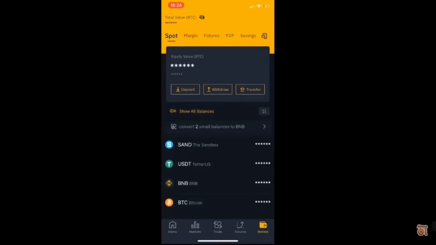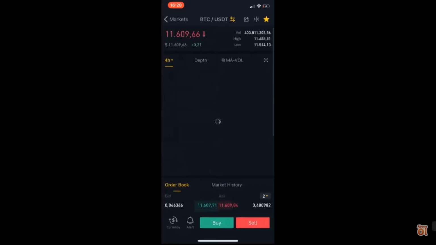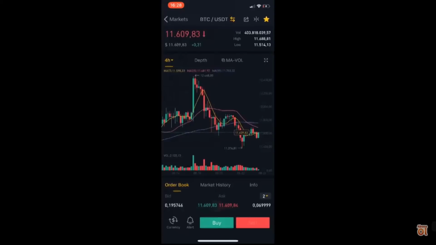After this, I will make a trade. I will show you how you can trade in the Binance mobile app. You can see the market tab. I just click that, and here you can see some pairs. For example, BTC, BNB, TRX, something like that. I will trade Bitcoin, so I click Bitcoin USDT, so dollars, and I will click the sell.